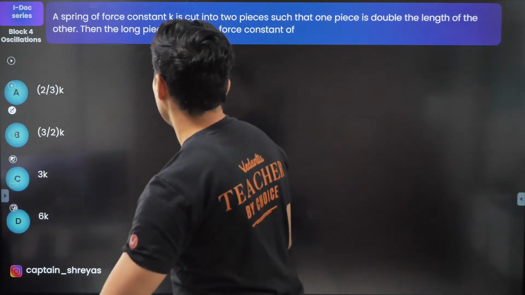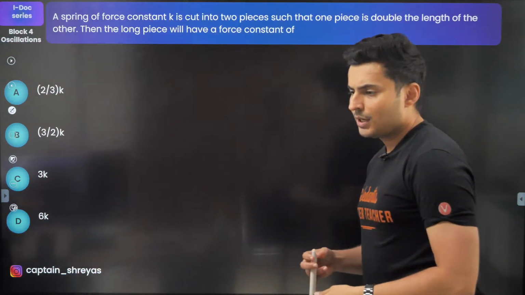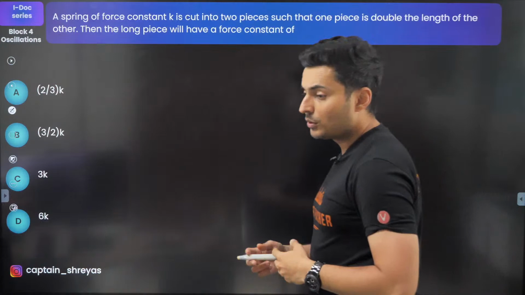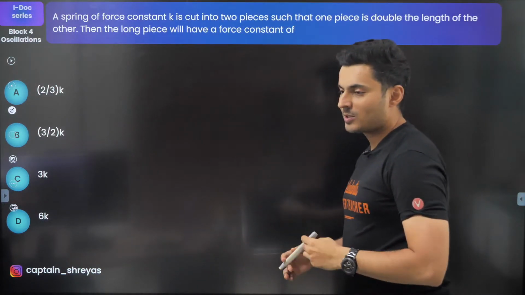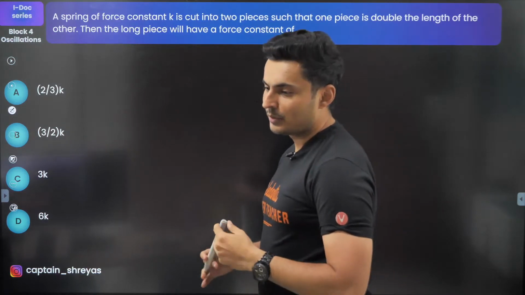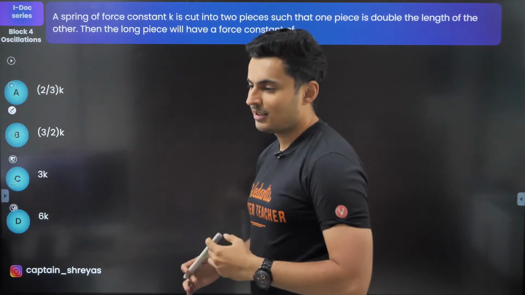A spring force of constant k. Okay. Not so much Dhanush. I can't speak so much of Telugu. You can speak very chala Telugu. I can't speak very chala Telugu.